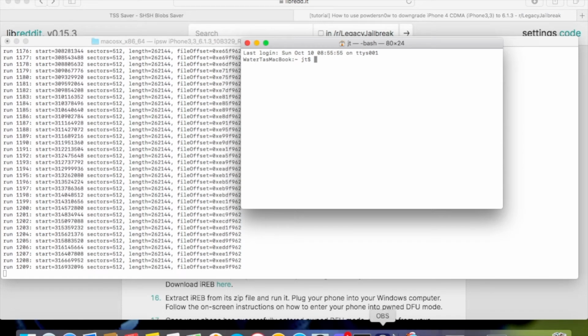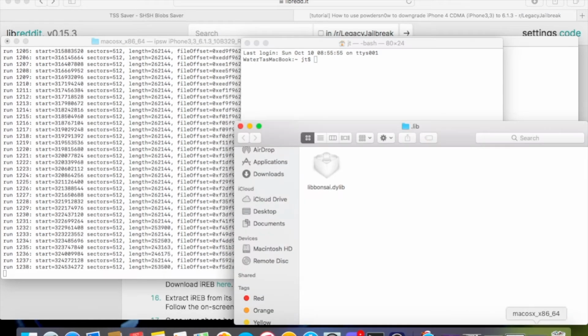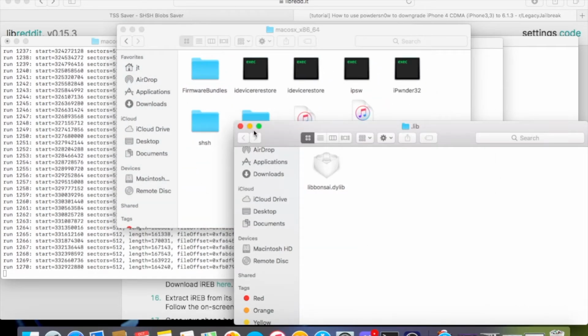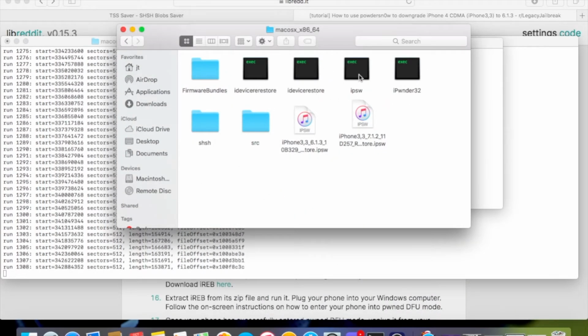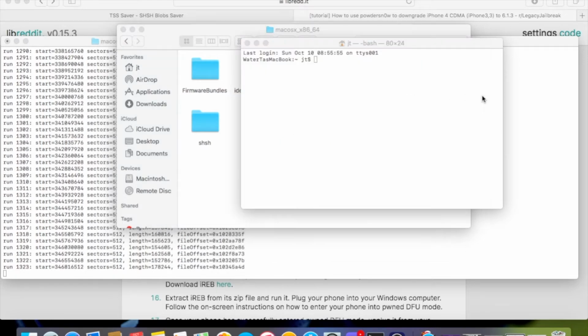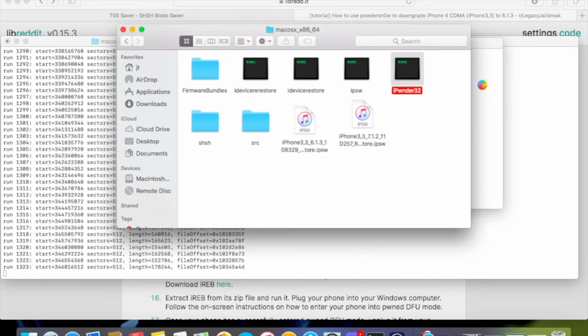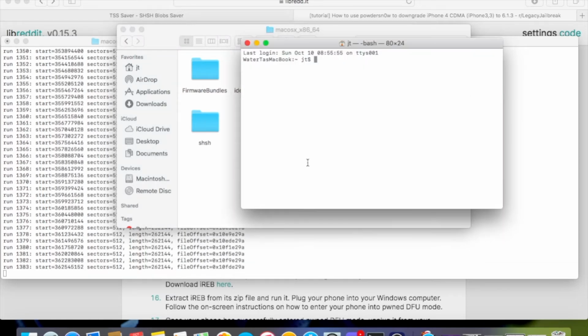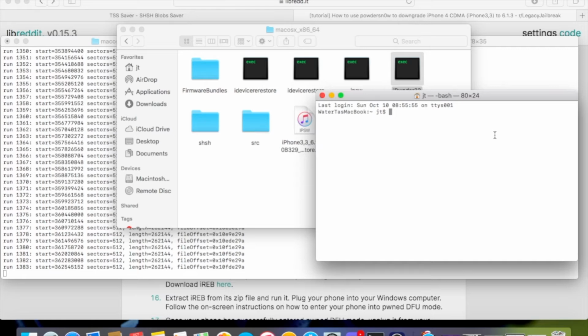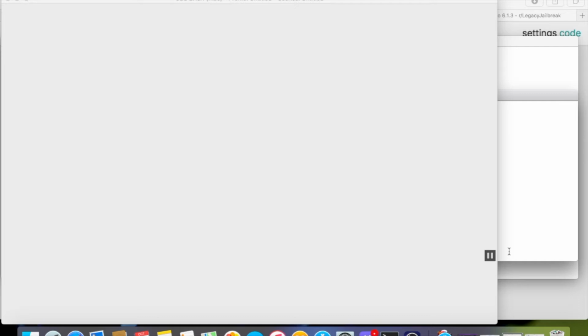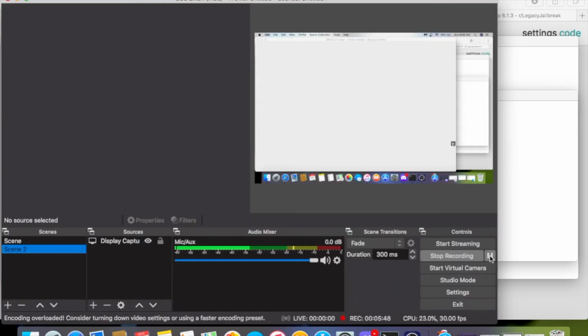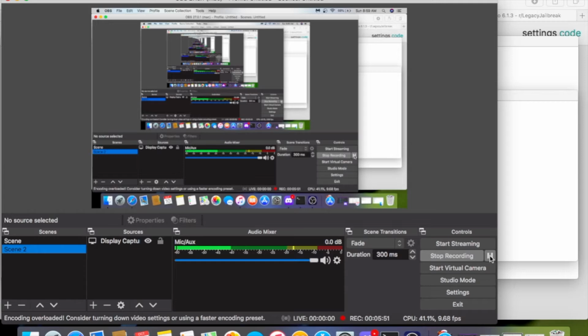So we're gonna wait for this to finish, but there is one thing we can do at the moment, which is do this. I think it's just try to drop this in. Oh, and we're lagging a little bit on my side. Now I'm gonna pause it, and when we get back, we're gonna have a hashed IPSW.